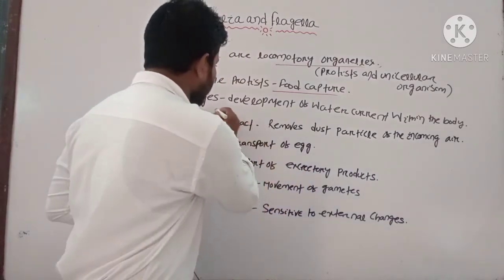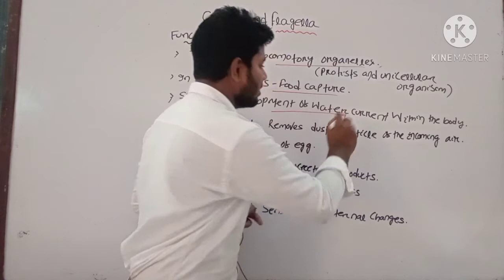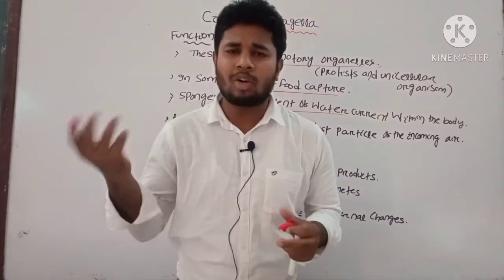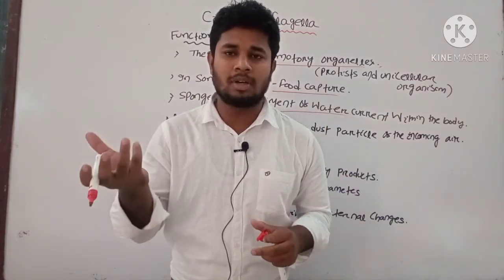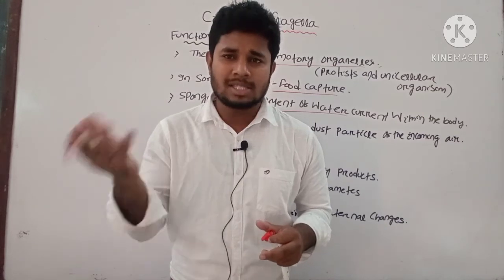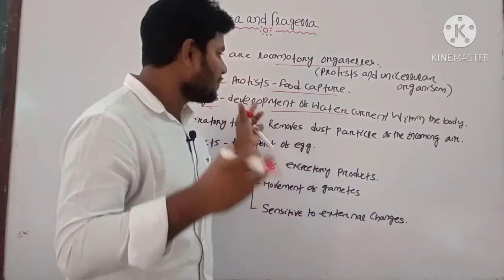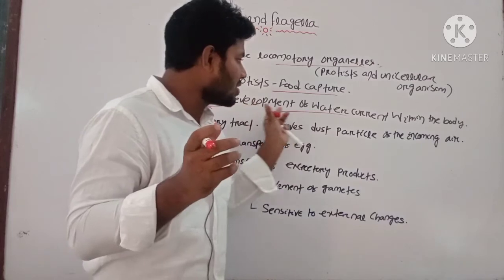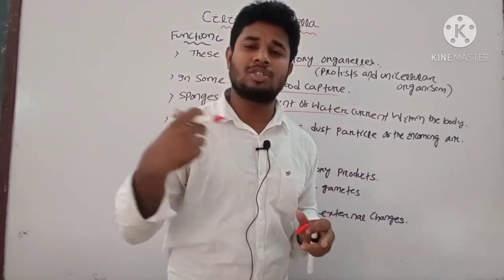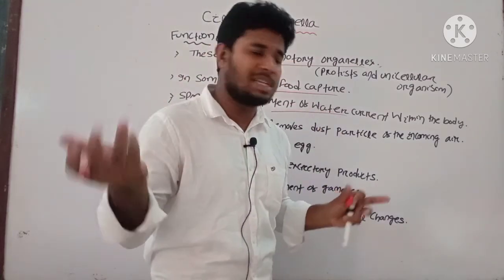In sponges, they develop water current. Sponges are aquatic organisms. They mostly remain in sea water, and water continuously flows inside and outside the body with the help of the cilia.